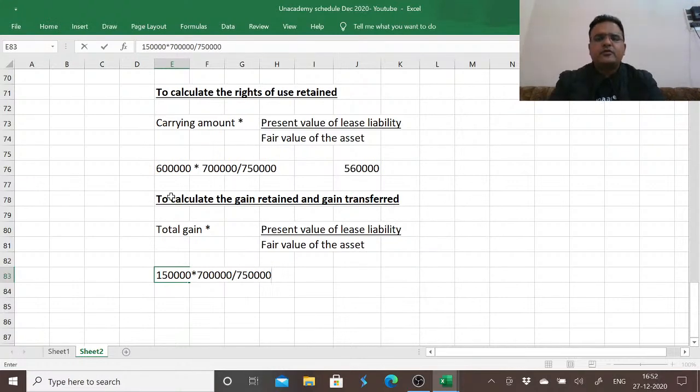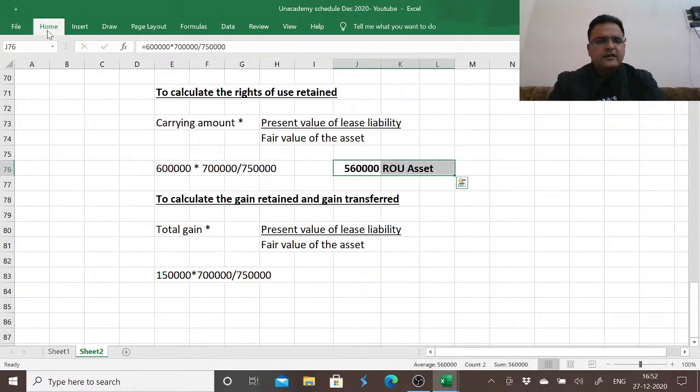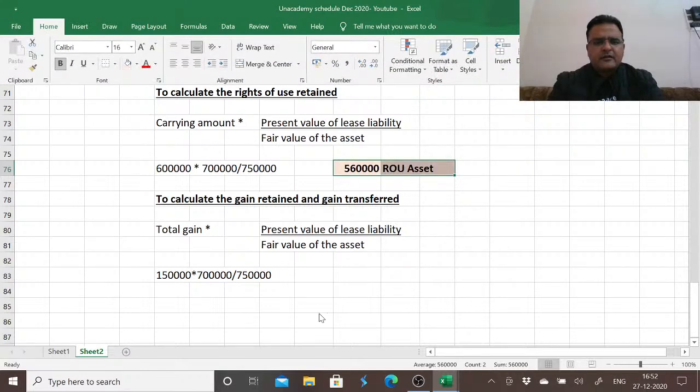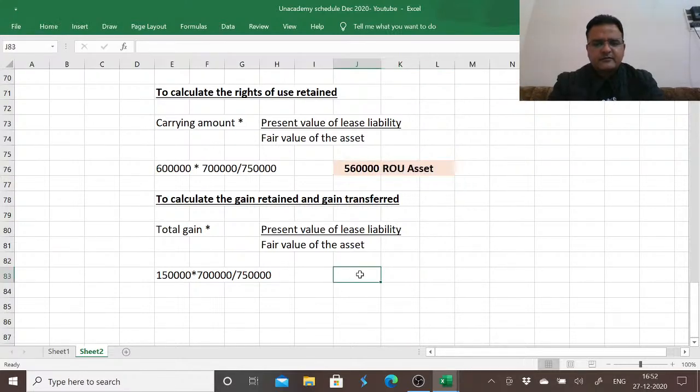The fraction which we use to proportionately divide the carrying amount into right of use asset retained and right of use asset transferred. So out of 6 lakh, we retained a ROU asset of 5,60,000. The gain retained by us is equal to 1,50,000 into 7 lakh divided by 7,50,000.